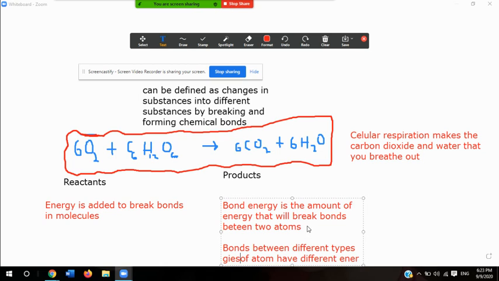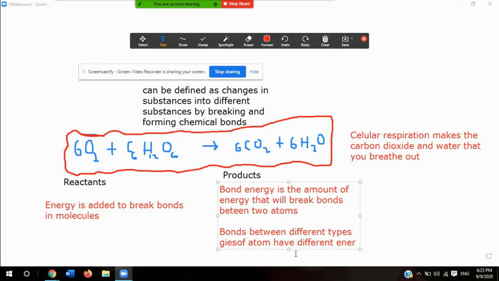Depending on the type of bond, let me move this a little bit so that you guys can see what I wrote. Different types of bonds have different types of energy.